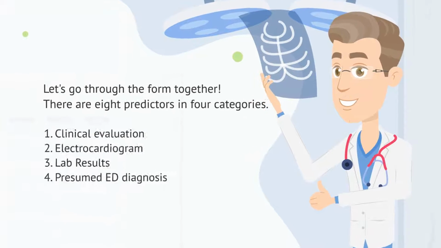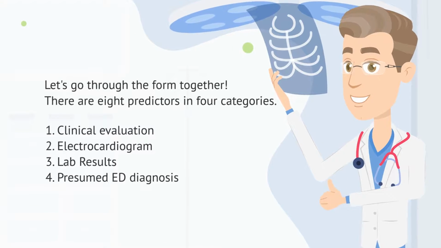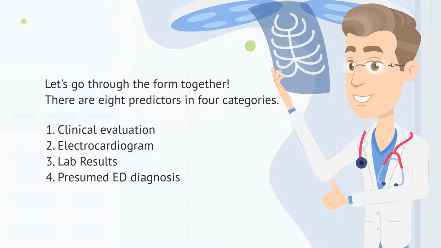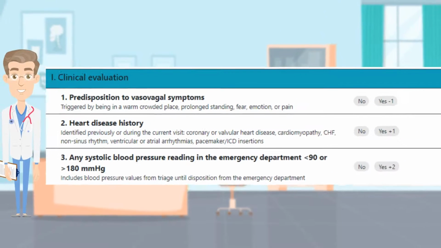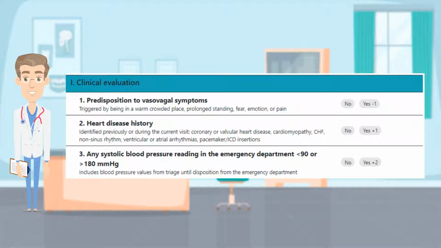Now, let us look at the Canadian Syncope Risk Score itself. There are 8 predictors in 4 categories: clinical evaluation, electrocardiogram, lab results, and presumed emergency department diagnosis. Clinical evaluation. Did your patient have a predisposition to vasovagal symptoms, history of heart disease, or abnormal systolic blood pressure during the emergency department stay?